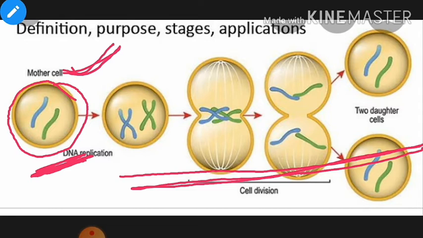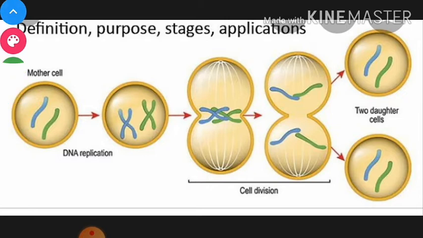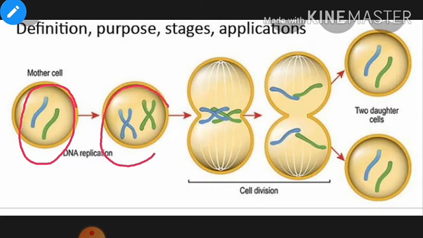This is the division, and these are the chromosomes. Each and every cell has a definite number of chromosomes. Here there are two chromosomes, and this is the duplication or replication of the chromosome.